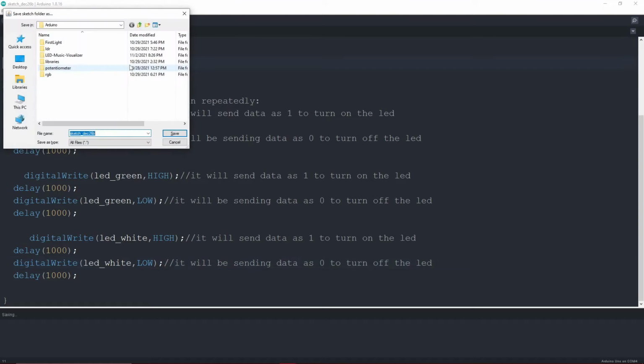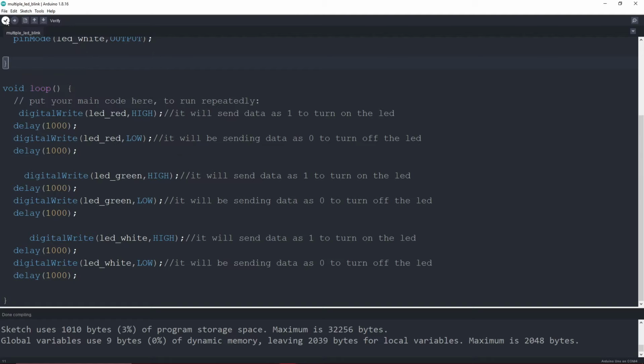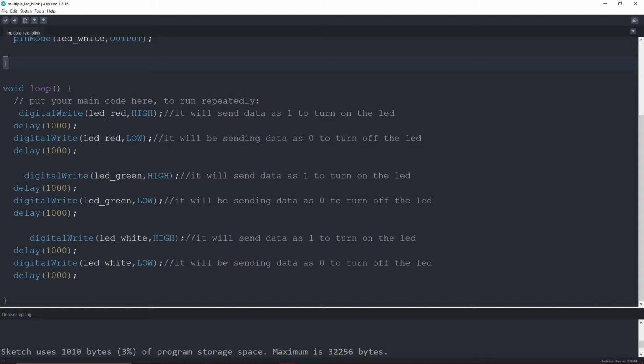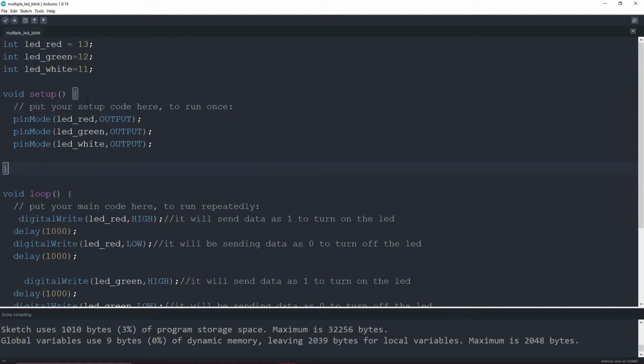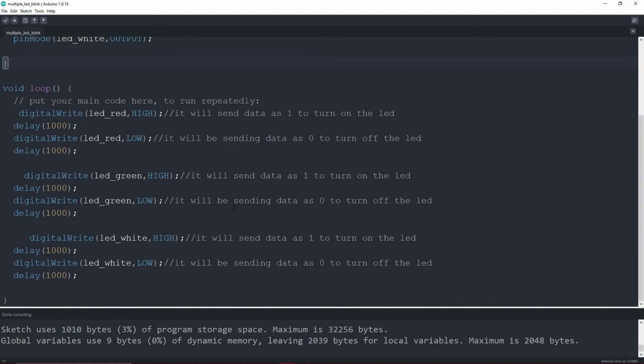So we will just save this code with a name as multiple underscore LED underscore blink, and we will save this code, and we will verify the code by clicking on the verify button, and it should compile the code, and you can see there are no errors. So it means we have not missed any kind of syntax error. So let's just try to upload the code and see the output on our Arduino.